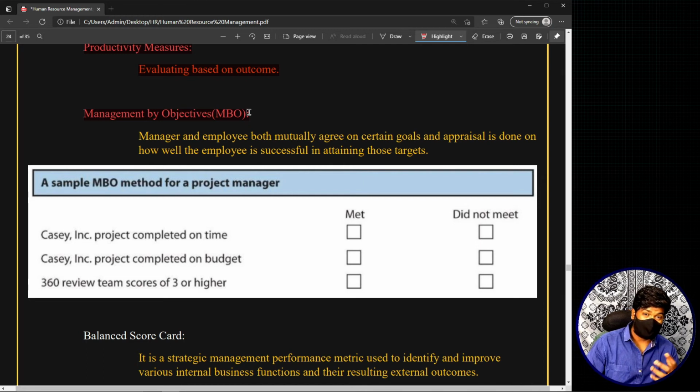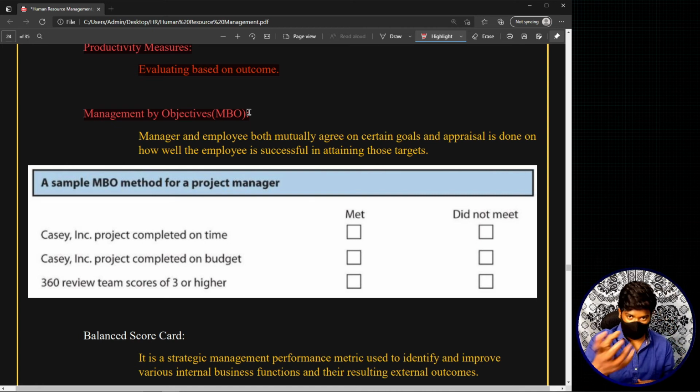Basically, in simple terms, the management by objectives method is a method where the employer and the employee sit together, mutually communicate and mutually agree upon the targets, and then the employee starts working. For example, if I'm the employer and you are the employee, I will call you to my cabin and we will communicate. I will ask, how many units of mobiles can you produce? You will give a number, and I may agree, or I may say that is a very low number and you have to increase it. In this way, we both mutually agree on one particular target.